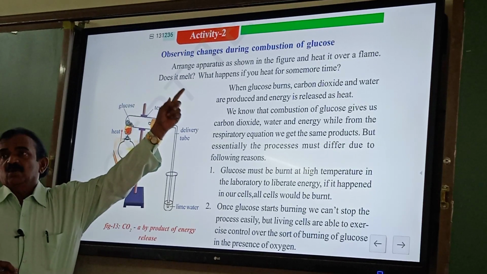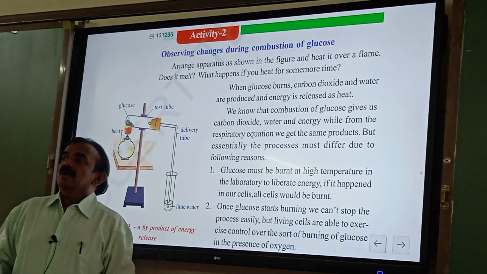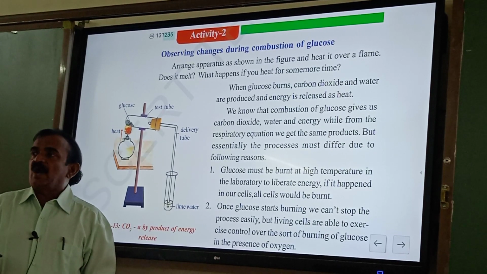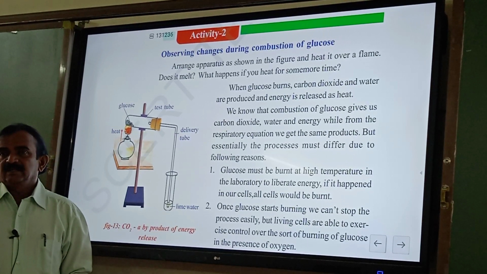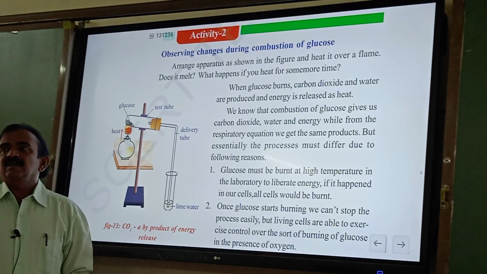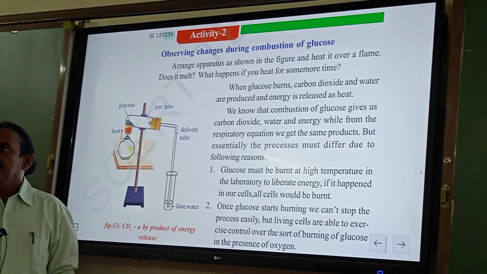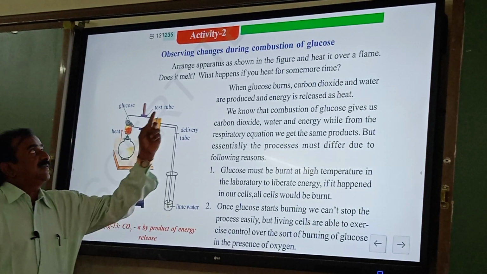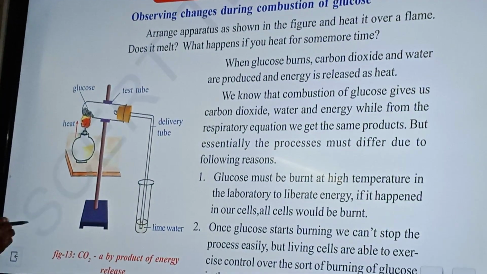Observing changes during combustion. You know what changes are? Change, you know the term. What is change? In Telugu, change is called marku. Changes. So, observing changes during combustion of glucose. So now,